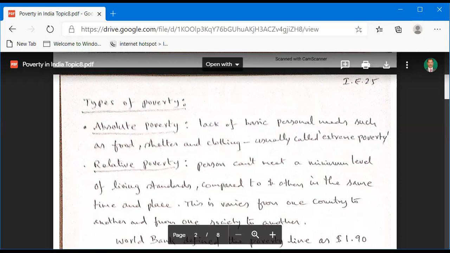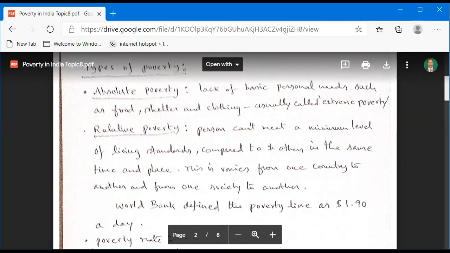And next, relative poverty. A person can't meet a minimum level of living standards compared to others in the same time and place. Compared to any other person, a person can't meet a minimum standard of living. This varies from one country to another and from one society to another. One country's situation is different from another country's.